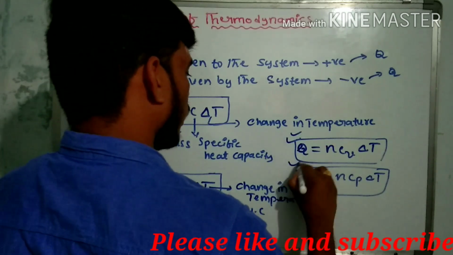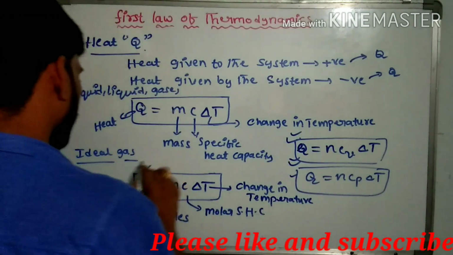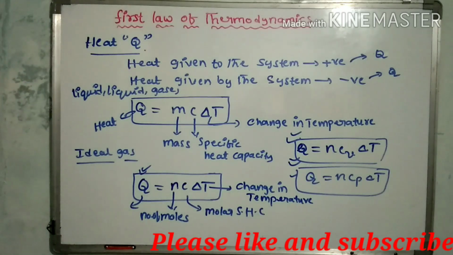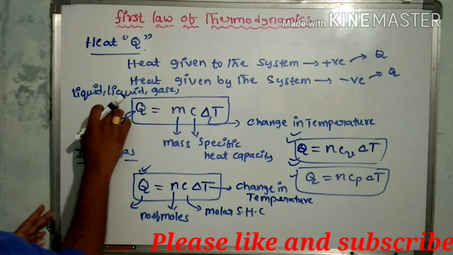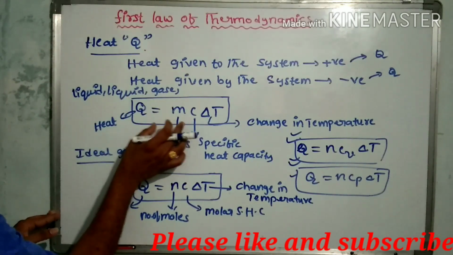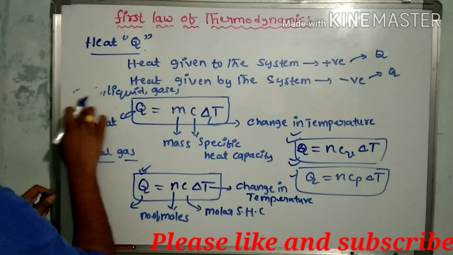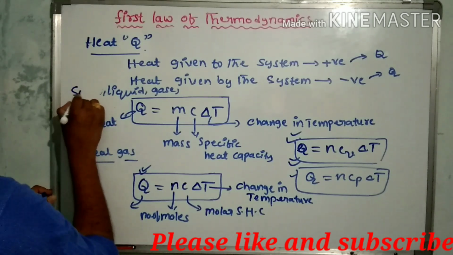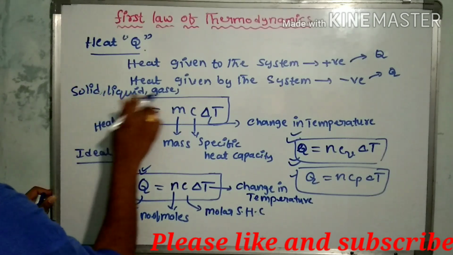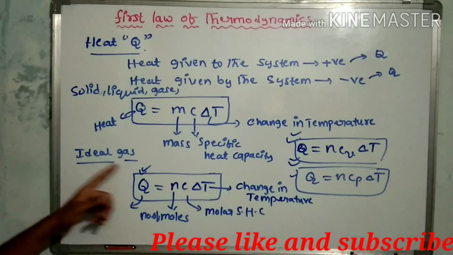These are the important formulas for the calculation of heat in any solid, liquid, gases, and ideal gas.